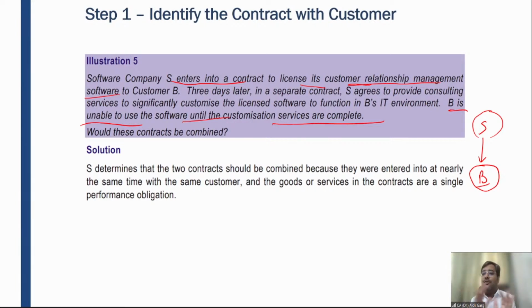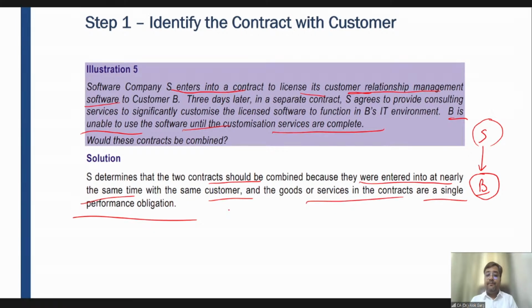It does not mean that I'm not charging for the book. I'm charging for the book separately and I'm charging for the classes separately, right? But when should I recognize the revenue? I should recognize the revenue when I deliver my classes as well, because delivering classes and selling a book are not two different performance obligations. These are a single performance obligation in this particular contract. So you have to look at the substance, right? So S determined that two contracts should be combined. Why? Because they were entered into at or nearly the same time with the same customer, and the goods or services in the contract are a single performance obligation.